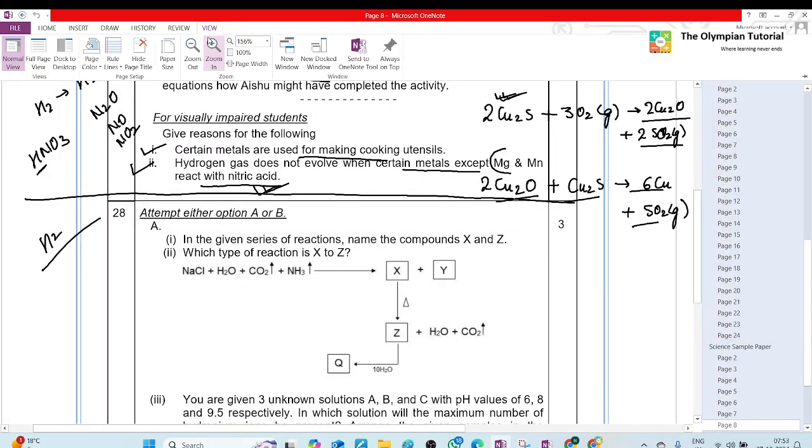Attempt either option A or B. In the given series of reactions, name the compounds X and Z. Which type of reaction is X to Z? Ma'am, what is NH3? Ayukta, will you tell what is NH3? Ma'am, ammonia. Ammonia.